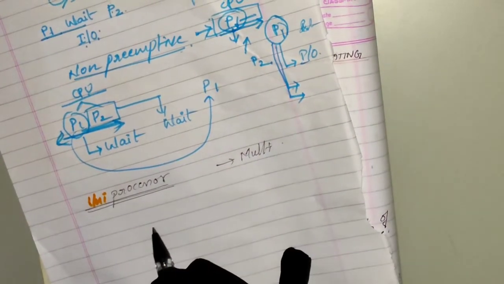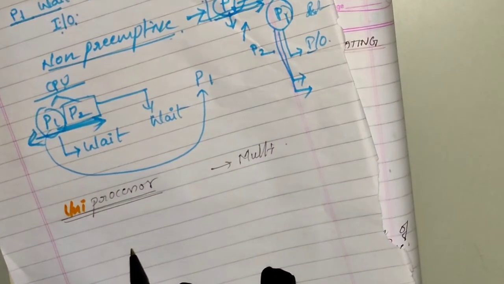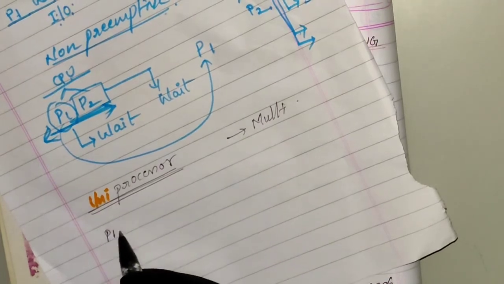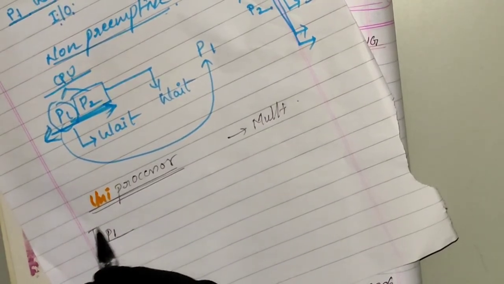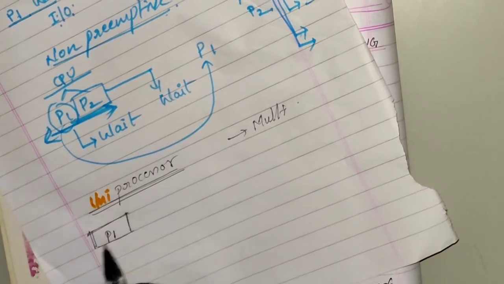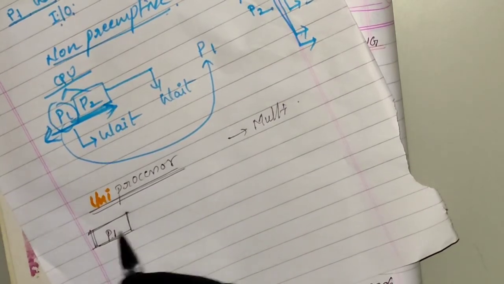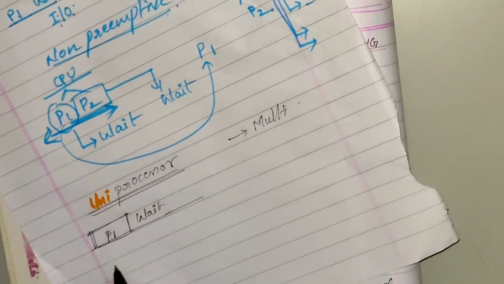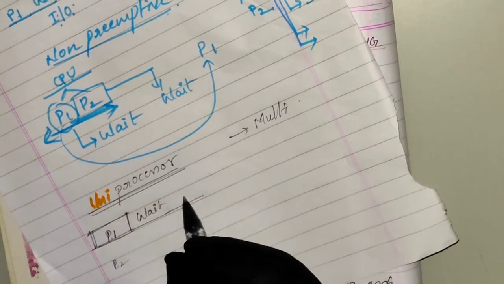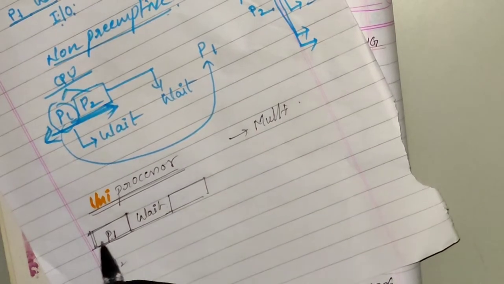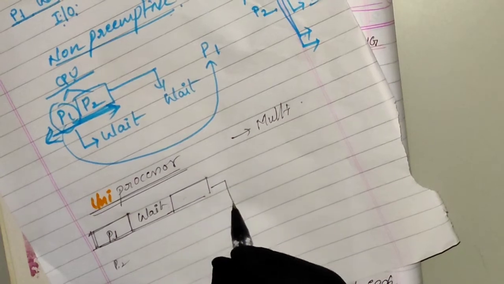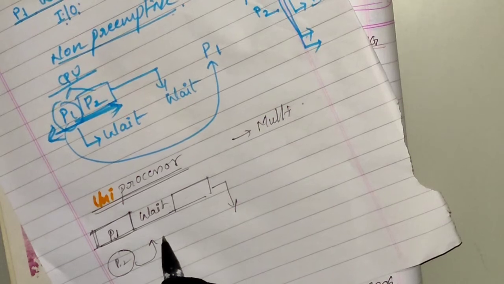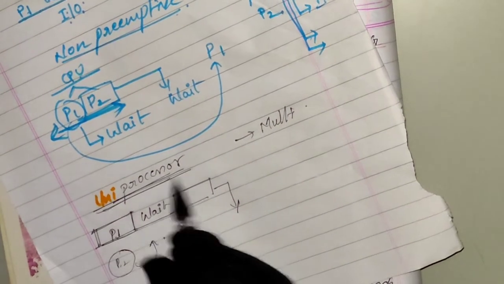So in uniprocessor, the processor has to wait for input output. Suppose there is a program 1, and in a uniprocessor environment, this process P1 is executing, then it goes under wait. Then we cannot bring P2 into the execution. Once P1 has completed and gets terminated, then only P2 can enter the processor for the purpose of execution. This is known as uniprocessor environment.